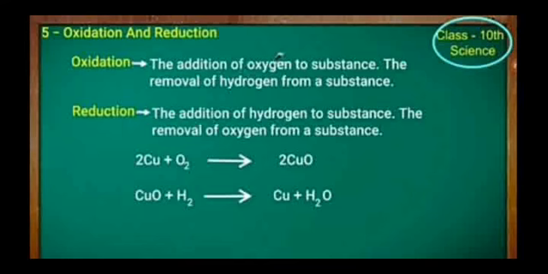Oxidation and reduction. Oxidation is the addition of oxygen to a substance and the removal of hydrogen from a substance. For example, copper reacts with oxygen and forms copper oxide. Reduction is the addition of hydrogen to a substance and the removal of oxygen from a substance. For example, copper oxide reacts with hydrogen and forms copper and water.